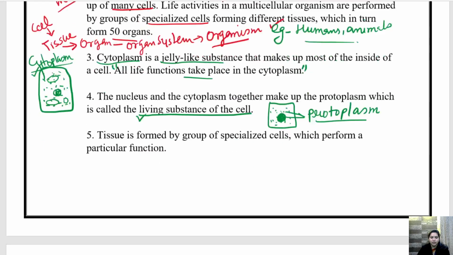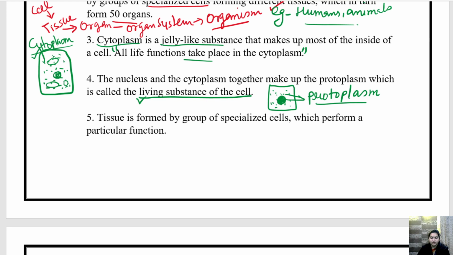Now coming on to the next question, short answer question type 1. What is a tissue? Question number 5 says, what is a tissue? So what is a tissue, children? So we know that when multiple cells are clubbed together, when they are arranged together, they form a tissue. So tissue is formed by a group of specialized cells which perform a particular function.